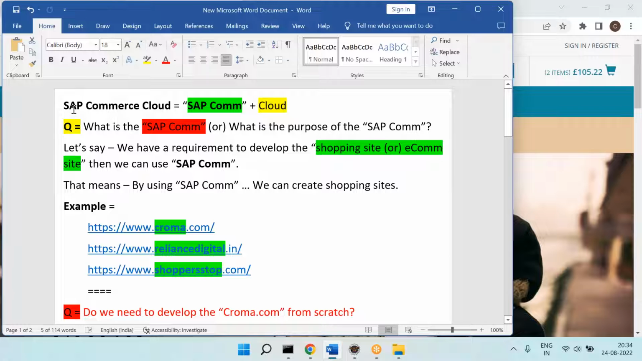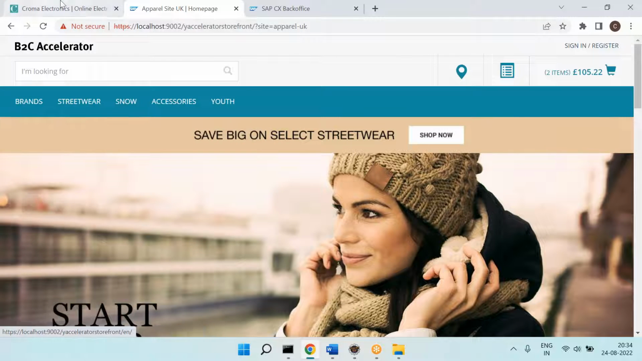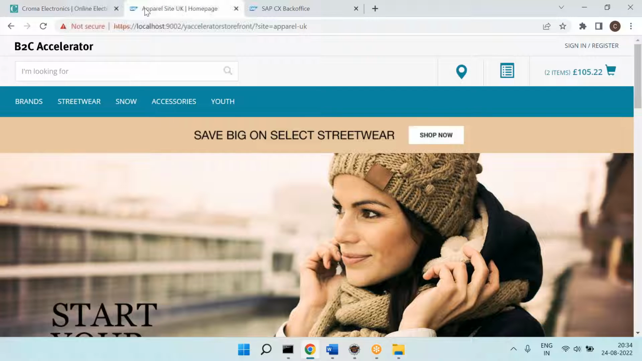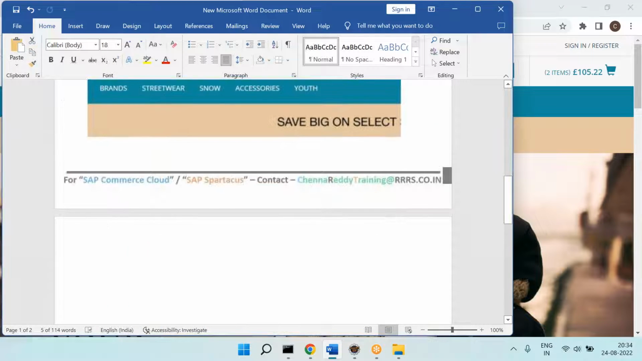As I mentioned, by using SAP Commerce, we can create this kind of shopping sites, right? That's why SAP Commerce is called e-commerce solution or e-commerce software. Now, what is e-commerce? I know we have been hearing this word long back. What exactly is e-commerce? It is the concept of online shopping on the internet. Yes, it is a shopping site.